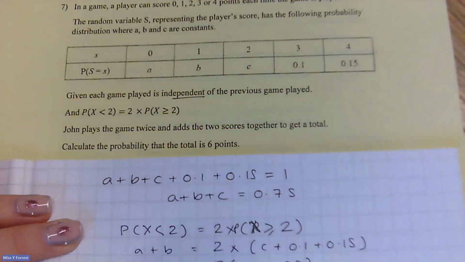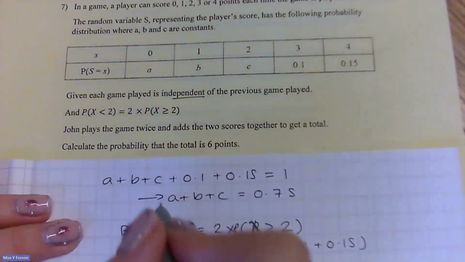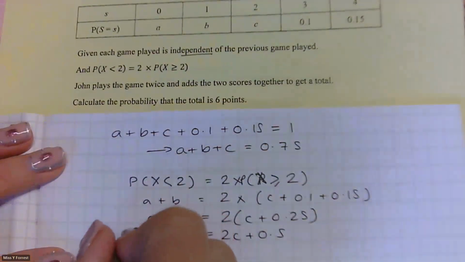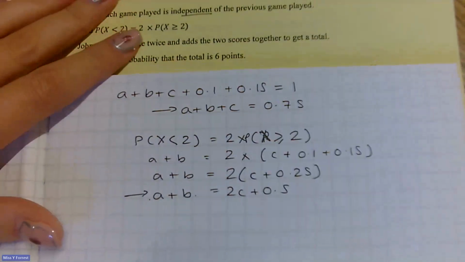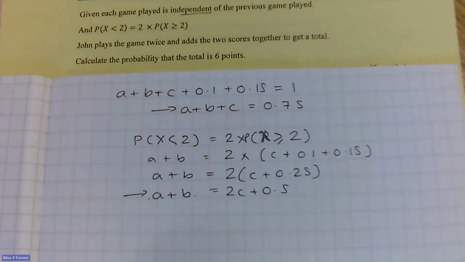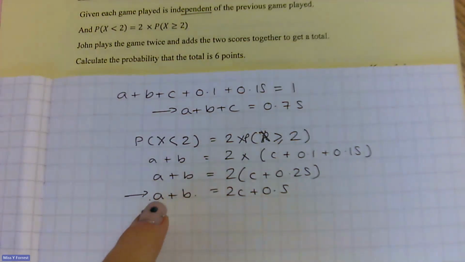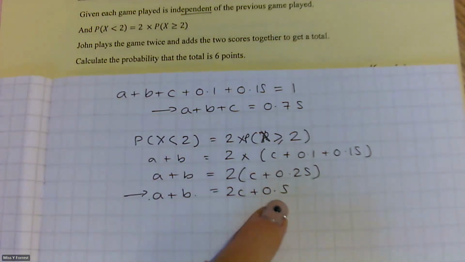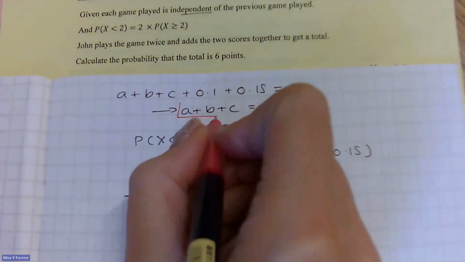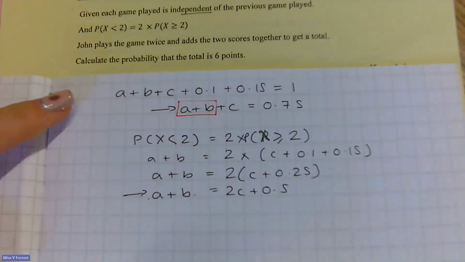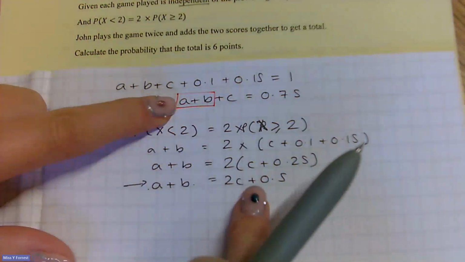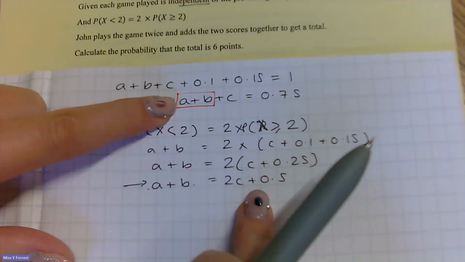Okay, so what I've got now is I've got 2 equations. And I can use those 2 equations as simultaneous equations, but not like really that we've seen before, just to find out one of the values. And because I've got the a plus b equals this, what I can do is I can substitute in a plus b in here. So I'm going to substitute into here this, because that equals a plus b.